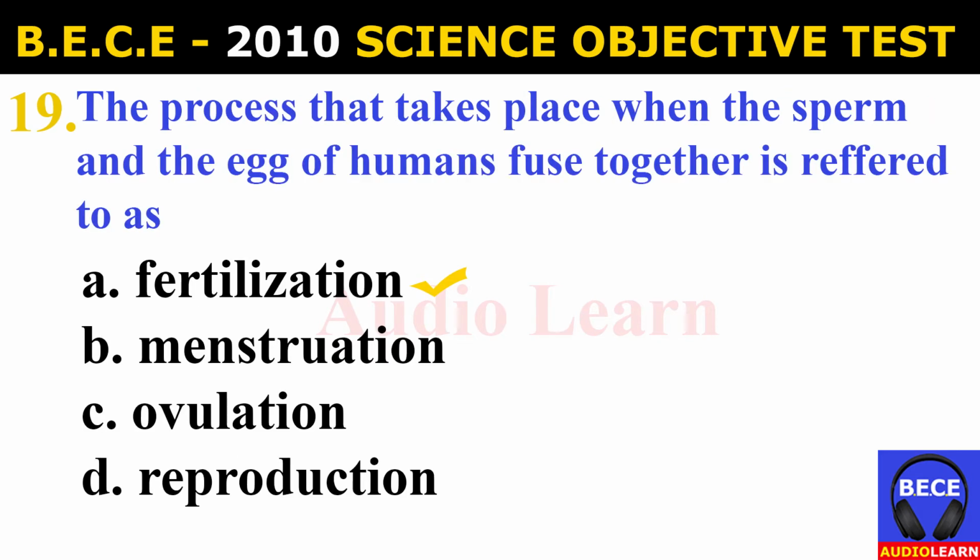Number 19. The process that takes place when the sperm and the egg of humans fuse together is referred to as A. fertilization, B. menstruation, C. ovulation, D. reproduction. And the answer is A. fertilization. The process that takes place when the sperm and the egg of humans fuse together is referred to as fertilization.